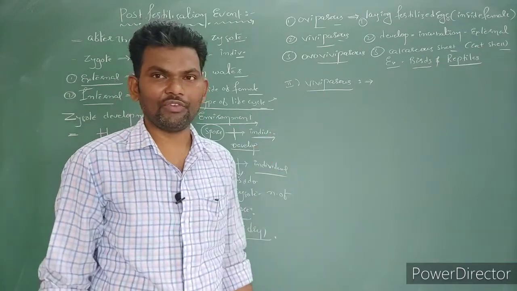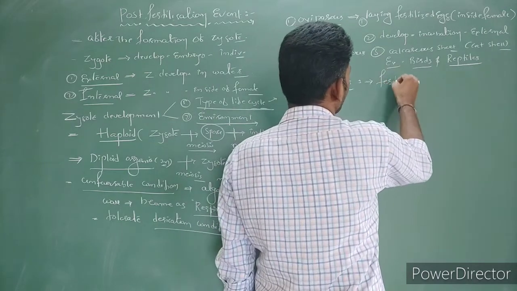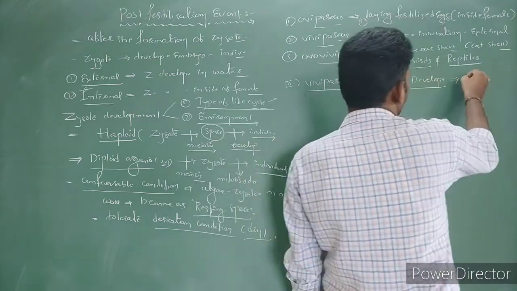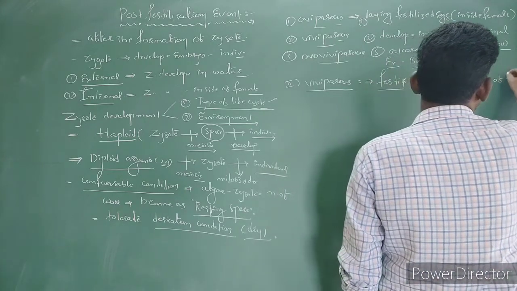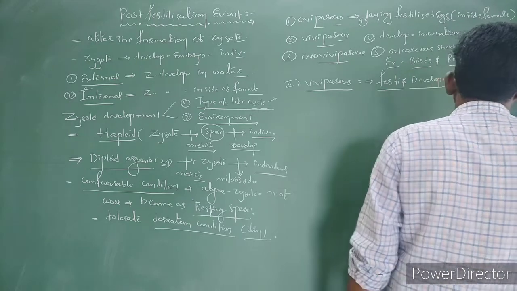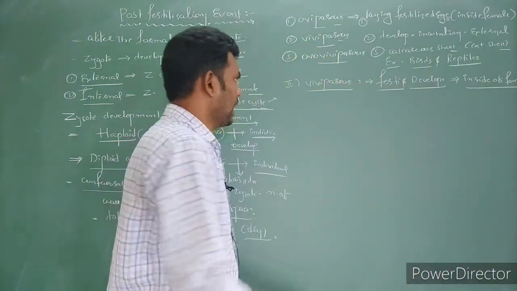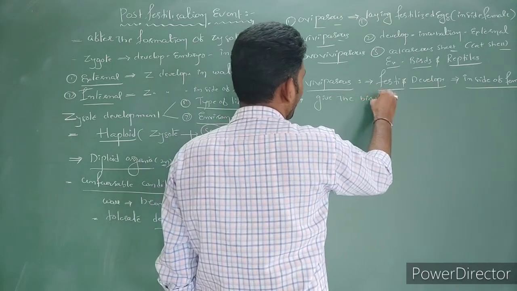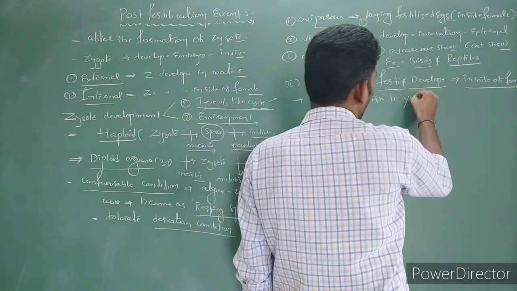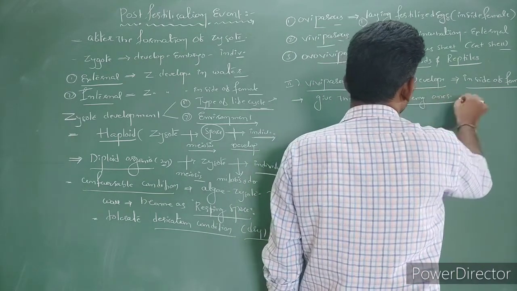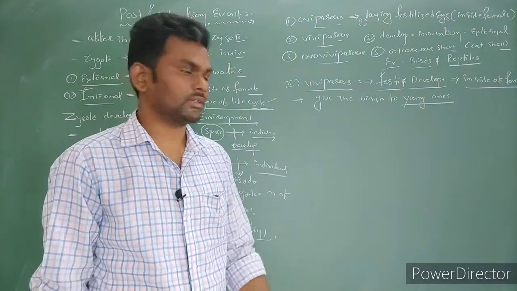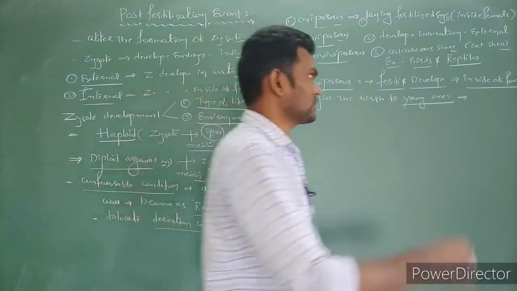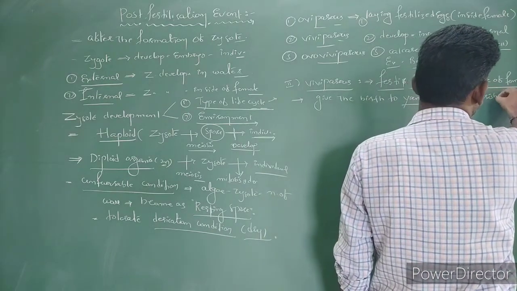Such a type we call viviparous. After giving birth, she takes care of the infant for at least one or two years, supplying nourishment in the form of milk.